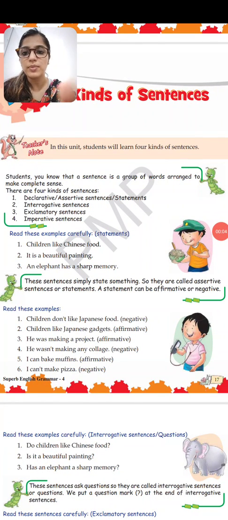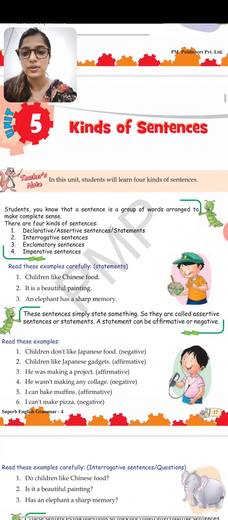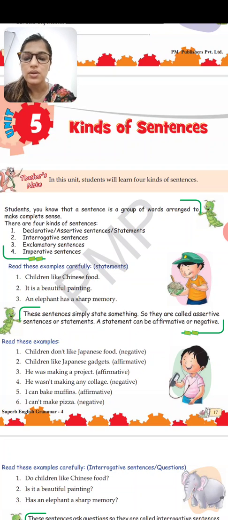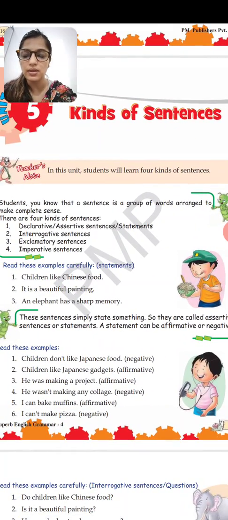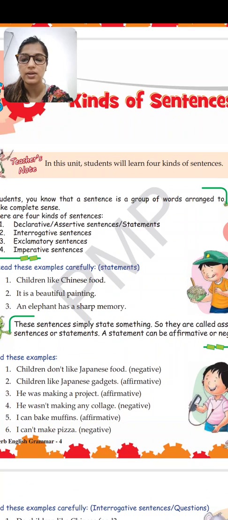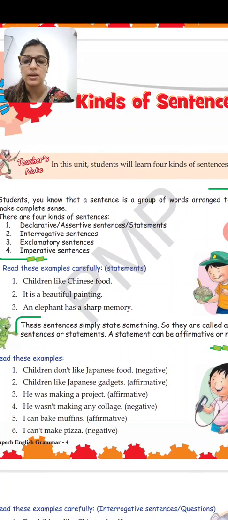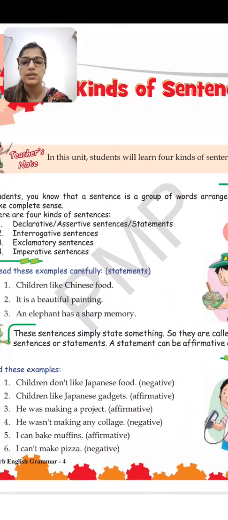So today we will be reading chapter 5, kinds of sentences. Earlier we have read chapter 4. So basically there are many kinds of sentences. The way the sentence has been written, we judge the sentences on the basis of that, and there are various kinds of sentences. In this chapter, later on we will be knowing about various kinds of sentences separately also, but today we will be discussing the kinds of sentences. So we'll just read the chapter.